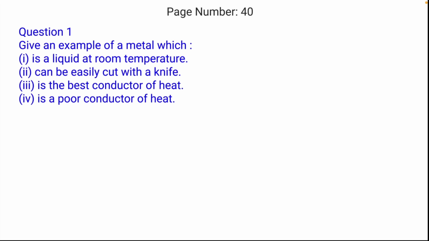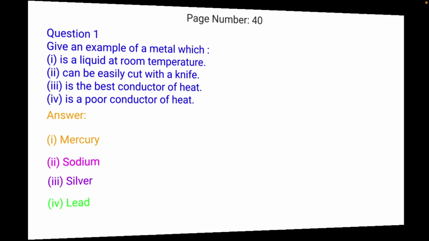Children, can you tell me the answer? Answer is mercury. And give an example of a metal which can be easily cut with a knife. Answer is sodium. Next one, give an example of a metal which is the best conductor of heat. Answer is silver. Finally, give an example of a poor conductor of heat. Answer is lead. Let's move on to question number 2.